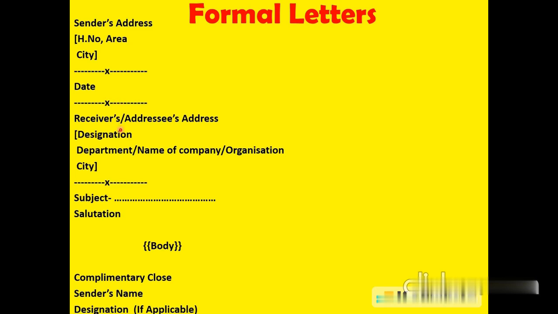Then receiver's or addressee's address. For this also we have to keep in mind what to write in particular lines. In the first line we will be writing designation. In the second line we will be writing department or name of the company or organization, and in the third line we will be writing the city. After this receiver's address, we'll have to leave one line once again. Then we are to write subject.